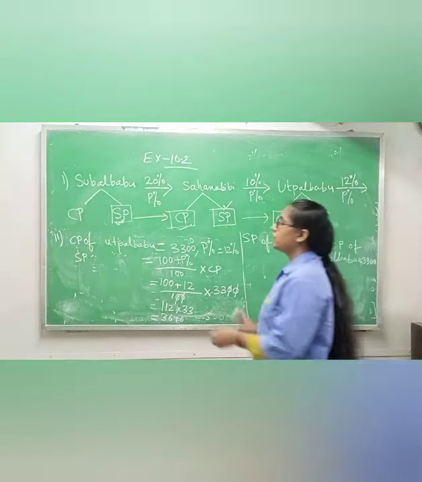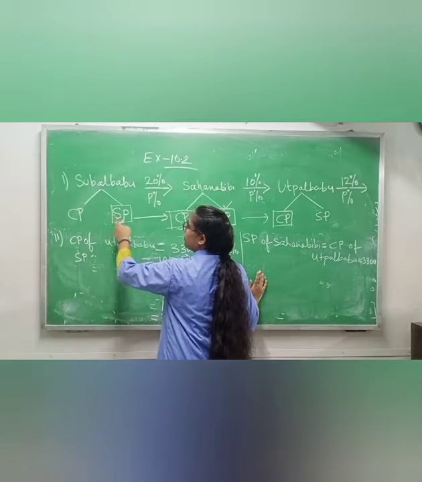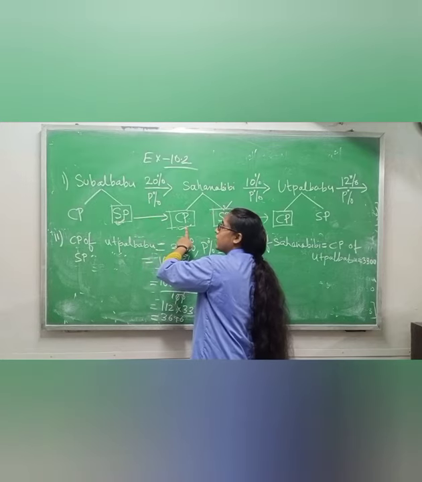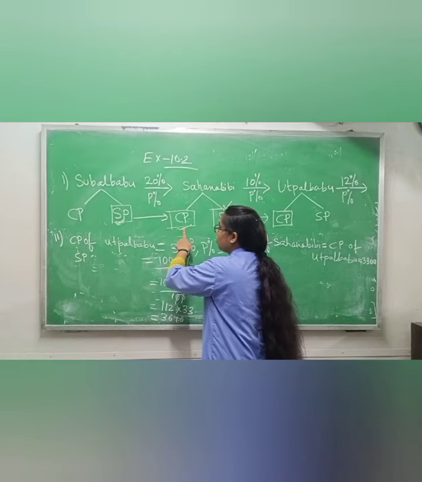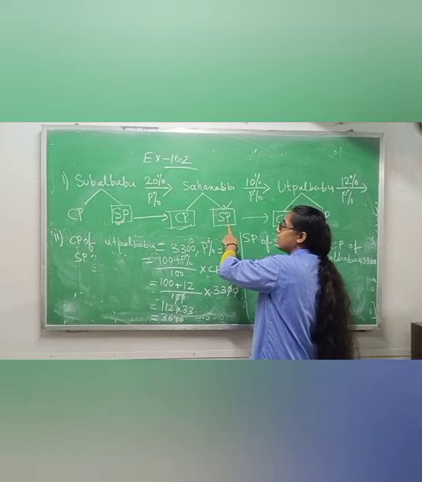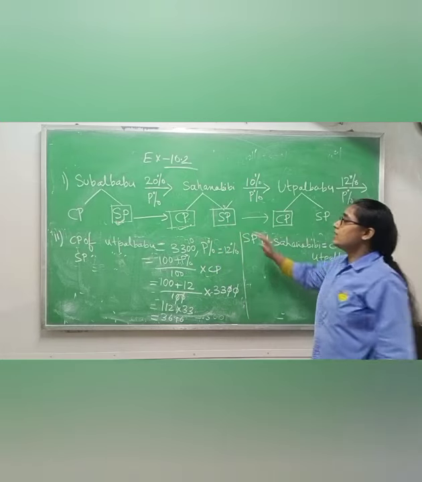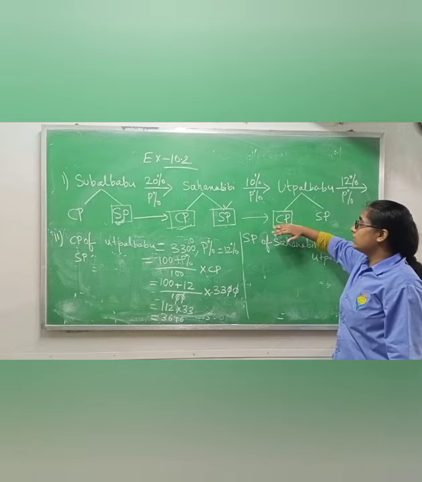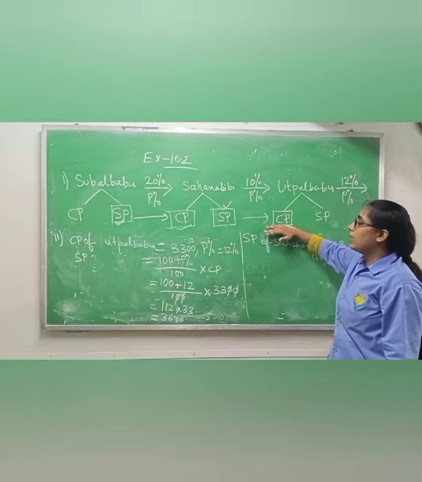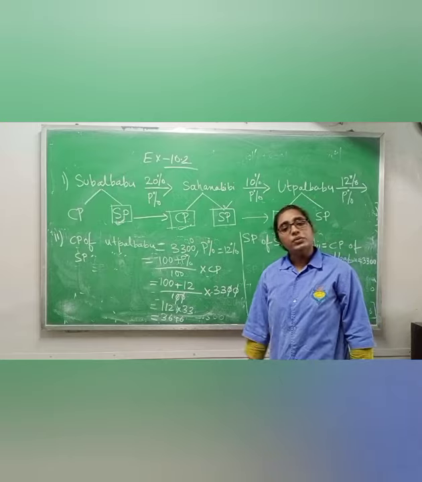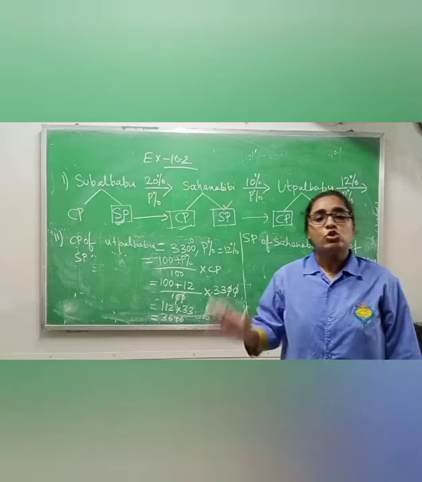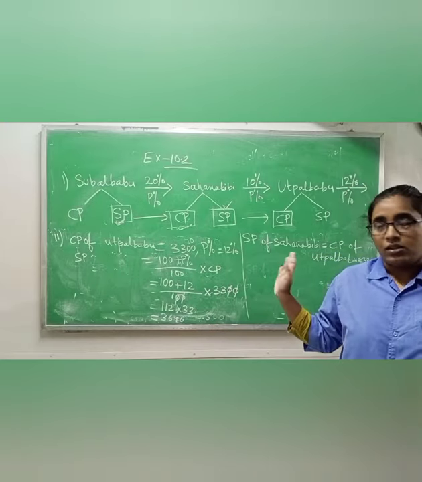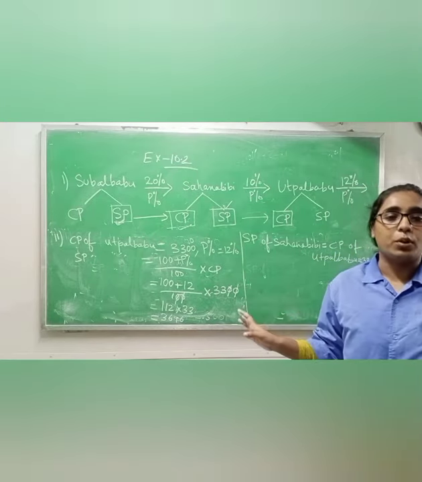Complete this portion and go through it properly. What we have done: the cost price of Subal Babu was given to you, and we are finding the selling price. That selling price equals the cost price of Sahana Bibi, and using that cost price we find the selling price of Sahana Bibi. Sahana Bibi's selling price equals the cost price of Utpal Babu, and by finding the cost price of Utpal Babu, we get the selling price of Utpal Babu. So please go through it 2 times, 3 times, and try to understand the steps properly.